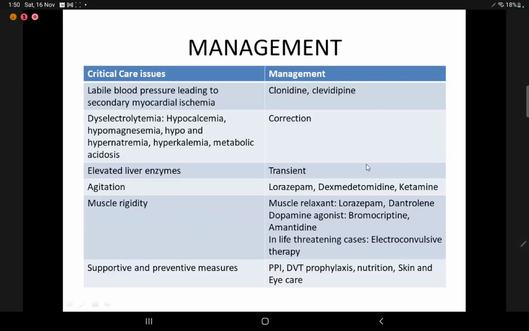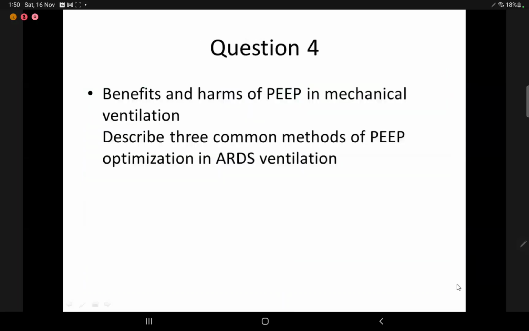And along with that, we'll take care of other supportive and preventive issues like we'll give a proton pump inhibitor, DVT prophylaxis, nutrition, and skin and eye care.